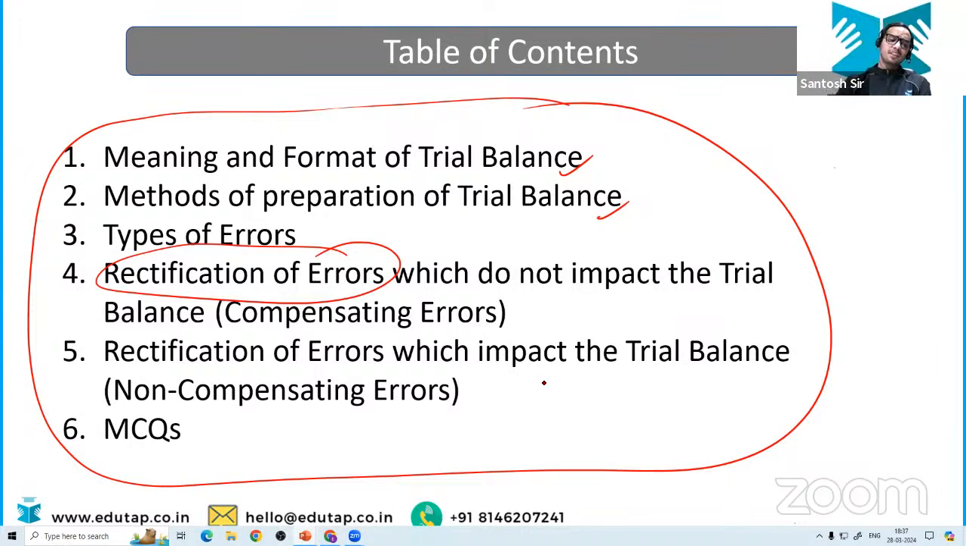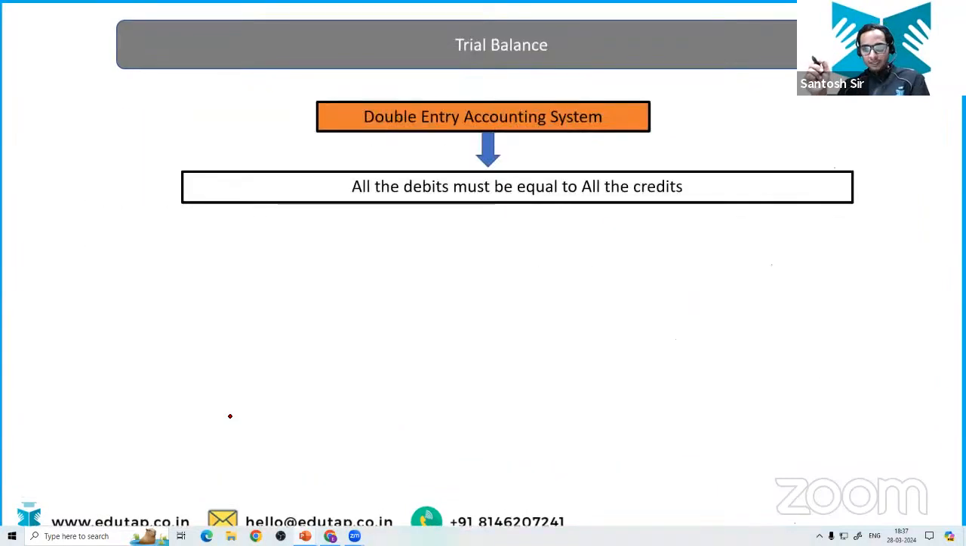Then what is the impact of these errors and how you are going to rectify them. Compensating errors are those errors which are not going to impact the trial balance, and there are non-compensating errors as well which are going to impact the trial balance. How do we rectify them? We are going to study that as well. Then we are going to discuss a few important MCQs as well, right?